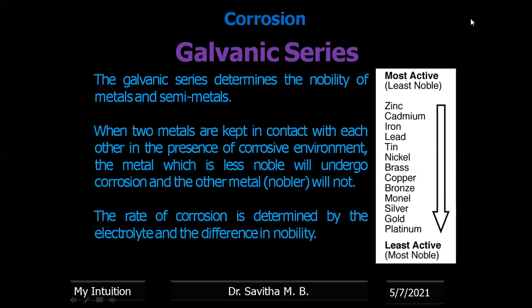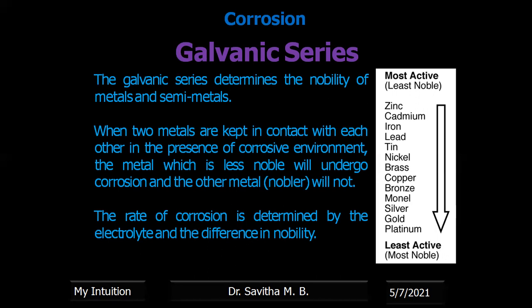Considering the practical environment, the galvanic series is framed, and the galvanic series is referred to find out the corrosion potential of a metal, right? So you can see one galvanic series is given. This series gives the idea about the corrosion ability of a metal.